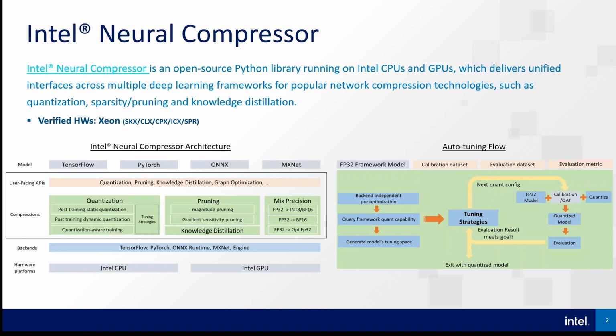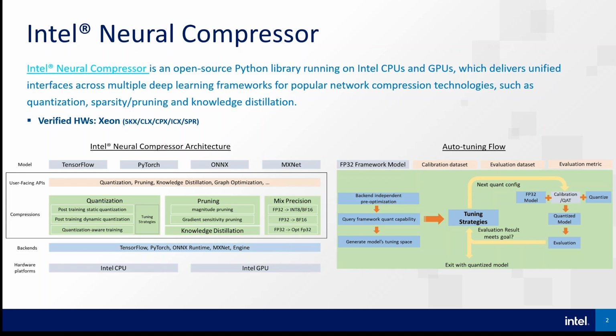and knowledge distillation. The left diagram shows the architecture of Intel Neural Compressor. The top is acceptable FP32 framework models. Middle is the Intel Neural Compressor, containing many user-facing APIs and key compression components. It is built above deep learning frameworks, including TensorFlow, PyTorch, ONNX, and MXNet, and can yield a compressed framework model for deployment.